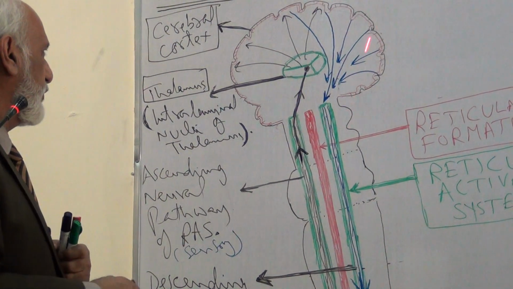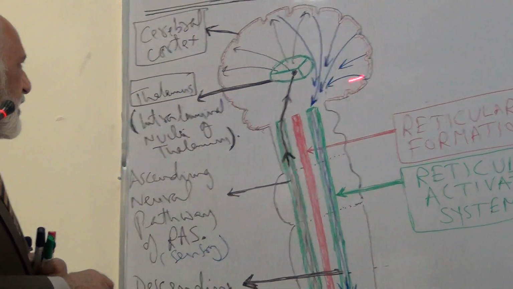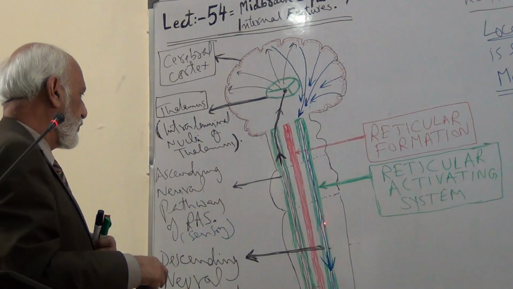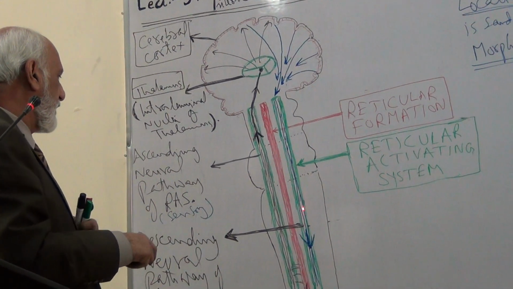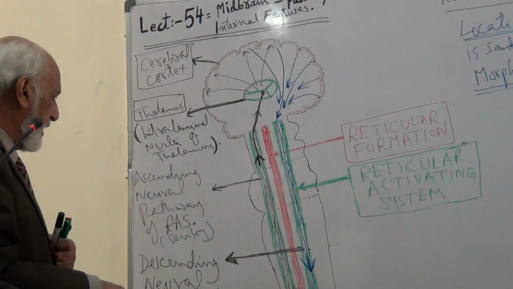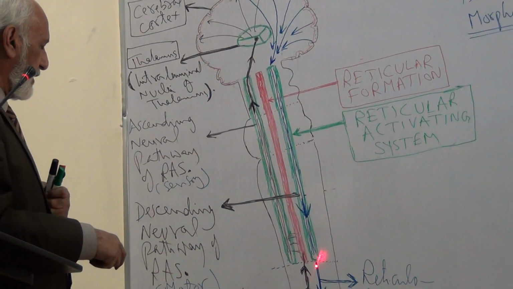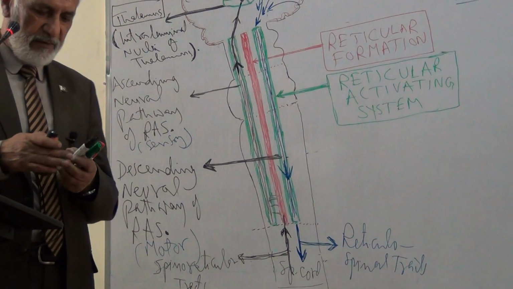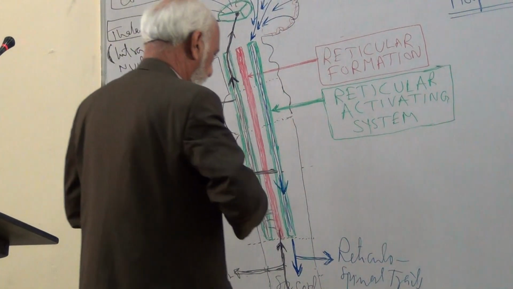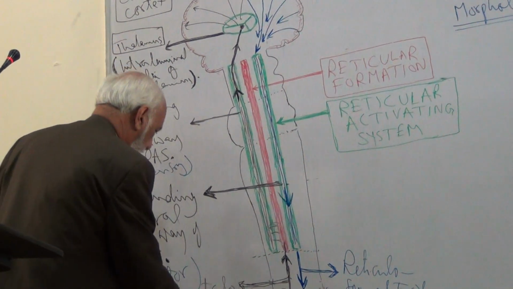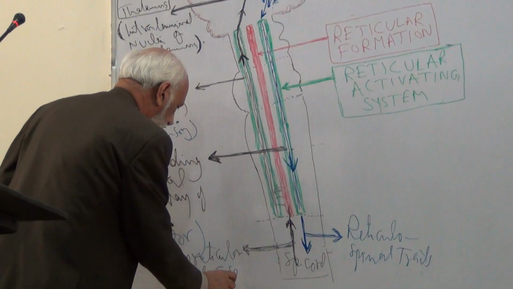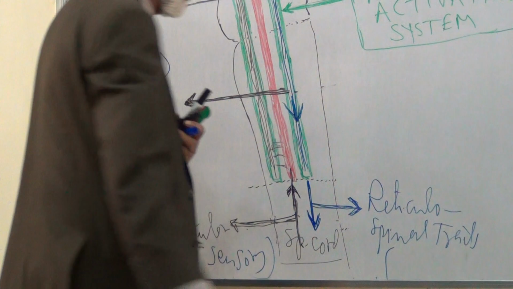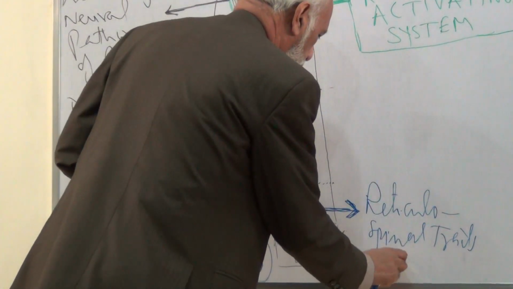Then the other pathway is the motor or descending pathway. The fibers from the motor cortex descend through the corona radiata, descend through the descending neural pathway of the reticular activating system, and then the impulses enter the spinal cord where through the reticulospinal tracts these motor fibers descend. So the spino-reticular tracts carry sensory inputs and the reticulospinal tracts carry the motor outputs.